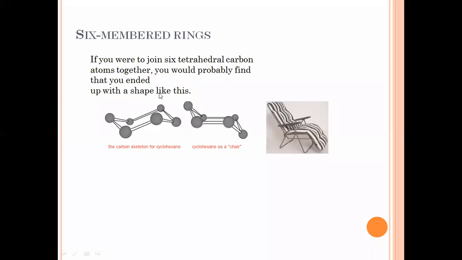So if we discuss the conformational analysis, or the conformations of the 6-membered ring, if you were to join the 6 tetrahedral carbon atoms together, you would probably end up with a shape like this. So we find two shapes, the carbon skeleton for the cyclohexane molecule in its boat conformation and the cyclohexane molecule in its chair conformation. See, this conformation of the cyclohexane molecule looks like a chair. That's why this conformation is known as the chair conformation.